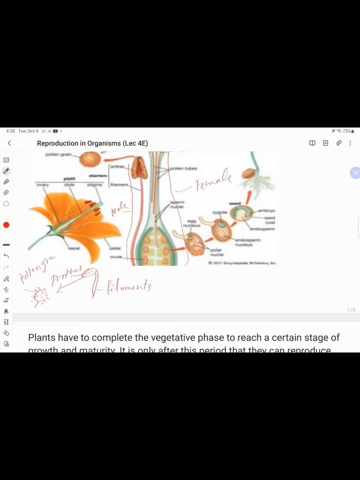Pollen grain, and this is the male gametophyte.